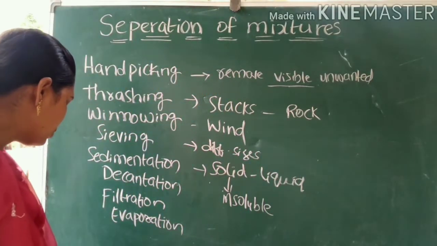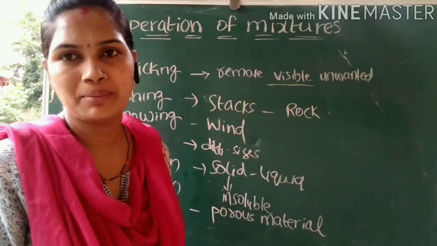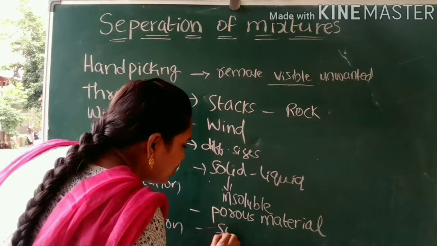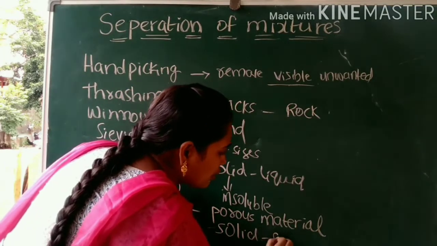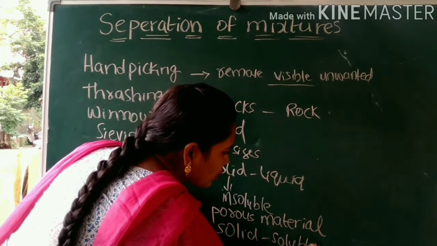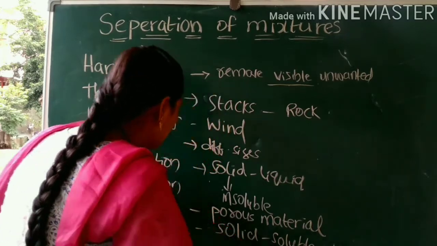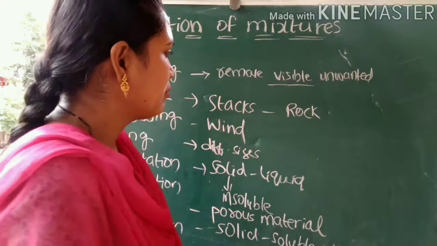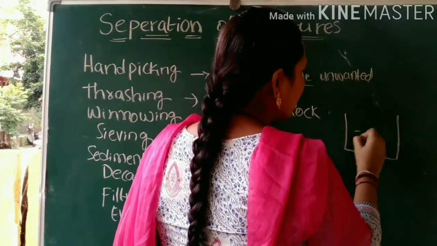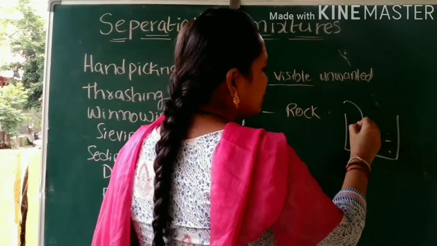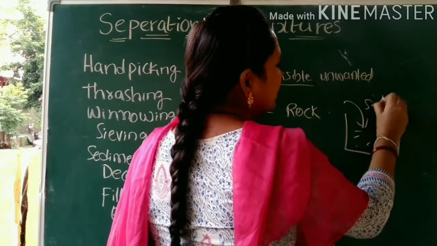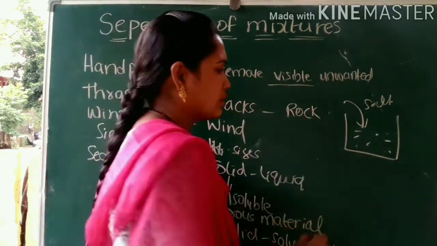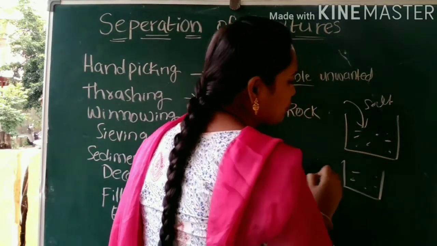So next, coming to the final method, that is the evaporation method. So evaporation is a separation method used whenever the solid is soluble in the liquid. Then we can use the evaporation method. For example, take salt. Let this be a beaker, I fill it with water. Now if I add salt, then easily the salt can dissolve in the water. Then we get salt solution. That means a clear solution we will get.